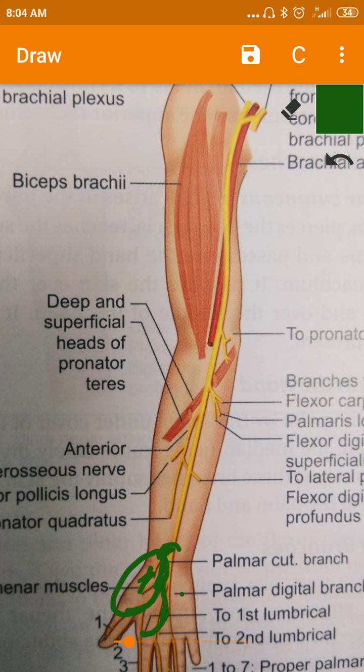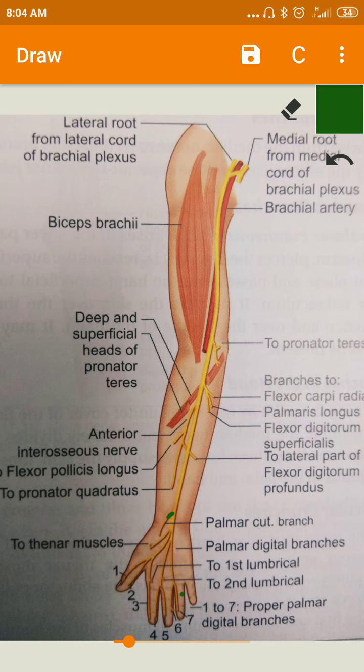Now we will see the branches in the hand, how this median nerve is supplying in the hand. If you see at the hand region, at the level of the flexor retinaculum at the wrist, this nerve is present deep to the flexor retinaculum and passes in the carpal tunnel.